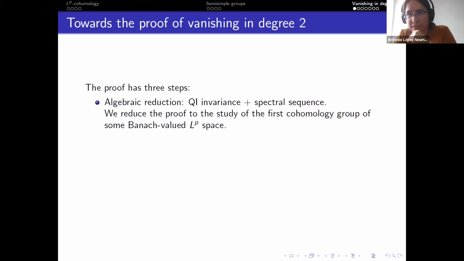What we get is that we identify our second cohomology group to a first cohomology group with values in some horrible coefficients, which is precisely a Banach valued LP space. As a representation, it is not isometric. It's a representation that has exponential growth.